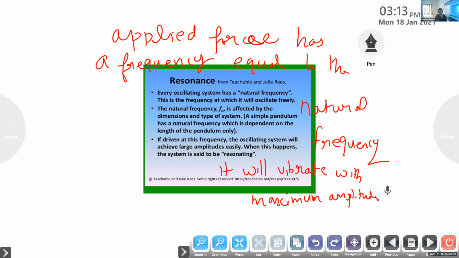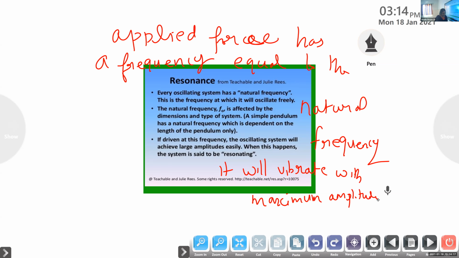So resonance is the phenomenon at which when an applied force has a frequency equal to the natural frequency of the body, it will vibrate with maximum amplitude.